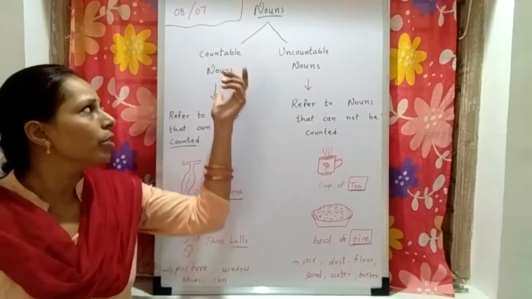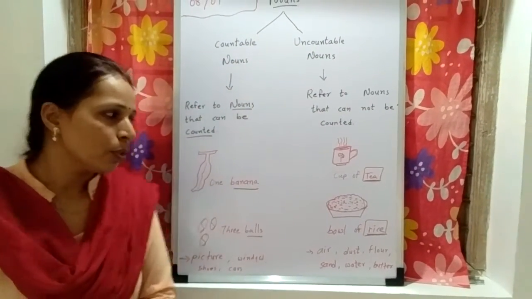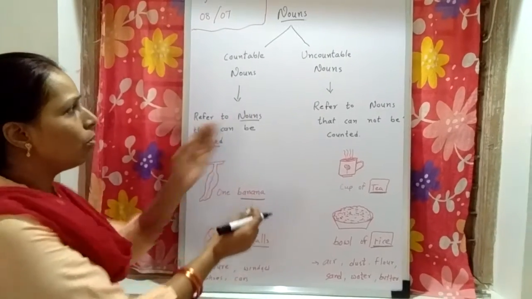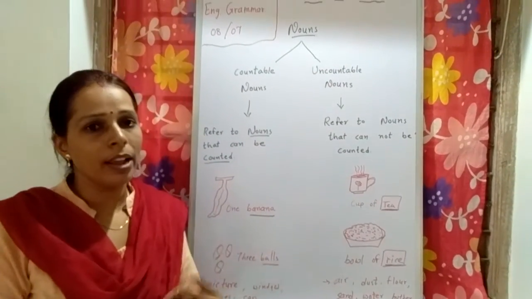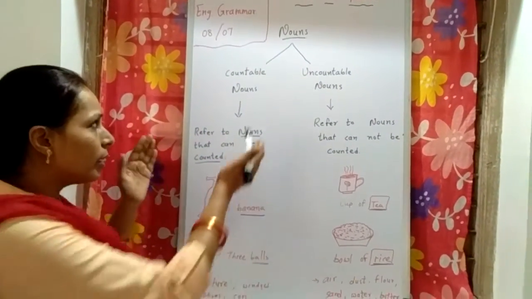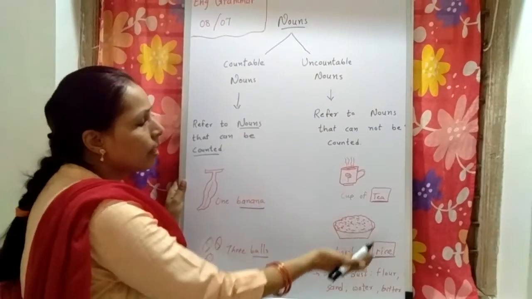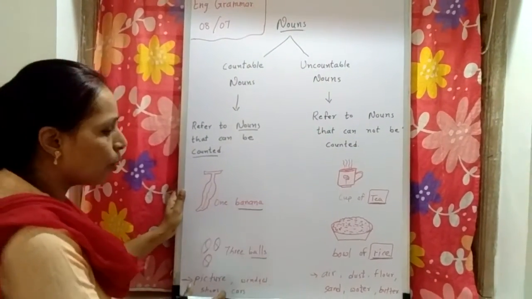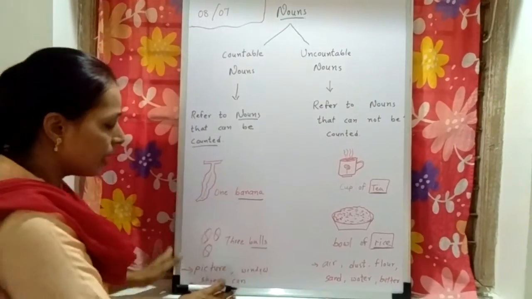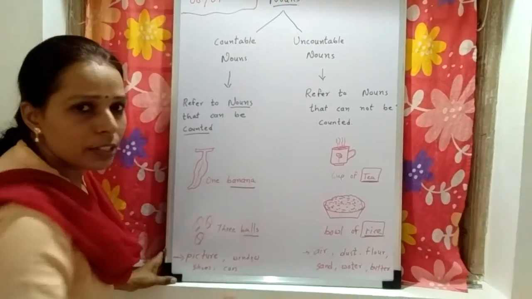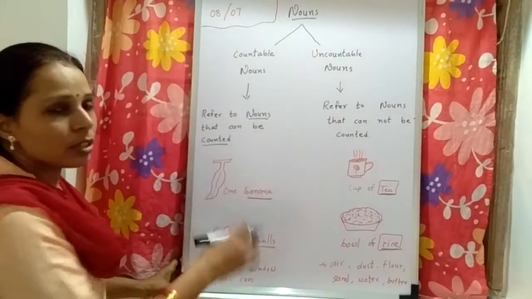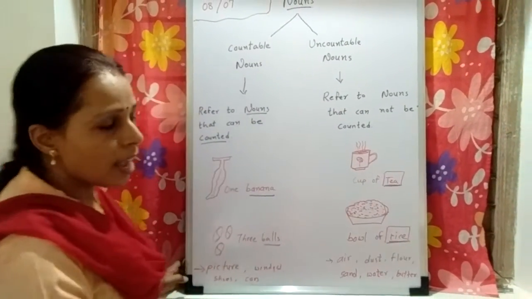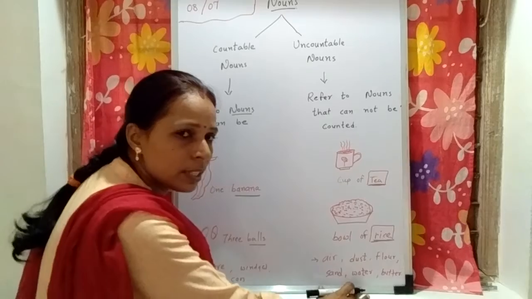I hope you have understood countable and uncountable nouns also. Now you have to write more examples of countable nouns and uncountable nouns by yourself. Make a list of as many countable nouns, which can be counted, and uncountable nouns, which cannot be counted, as you know.